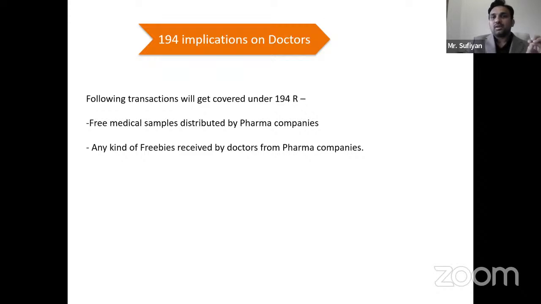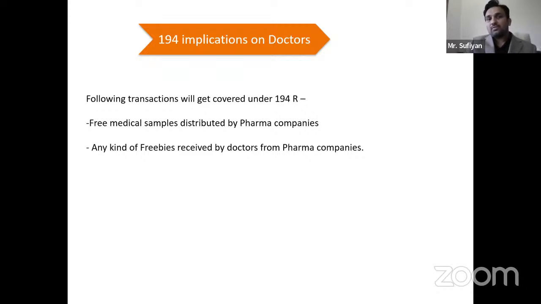So the pharma company will ask for their PAN card details and deduct the TDS on it. Now what a doctor can do, if doctors receive these free samples and then distribute them to customers, is claim it as an expense, and the TDS deducted by the pharma company he can claim as a refund in their income tax refund.